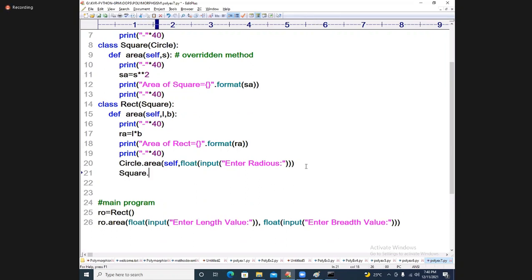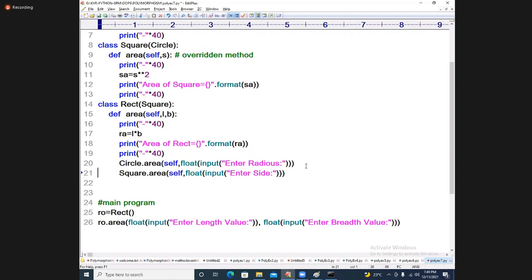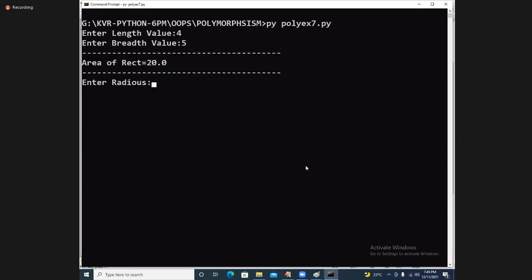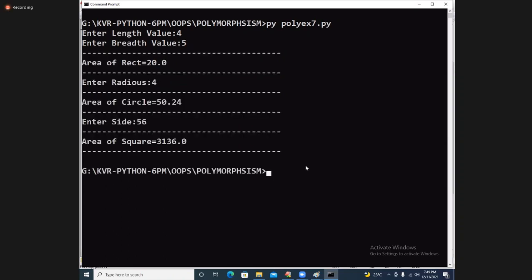Square dot what? Area. Same self, comma. What is this now? Enter side value. Some small line between that, of course, not necessary. If you want, you can say X, execute. Yes, so 4 and 5. Radius is 4. Side is called 56. 56 square, I got it.